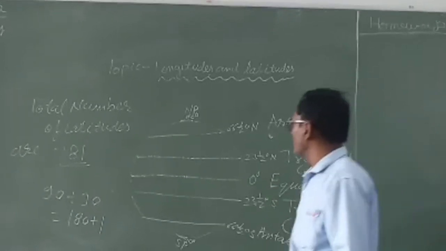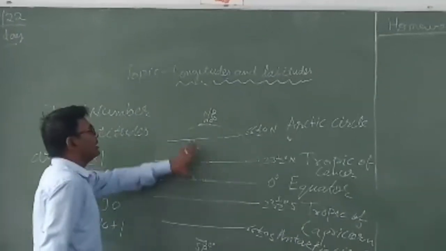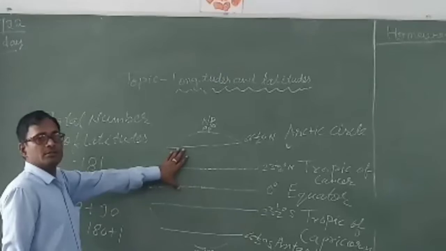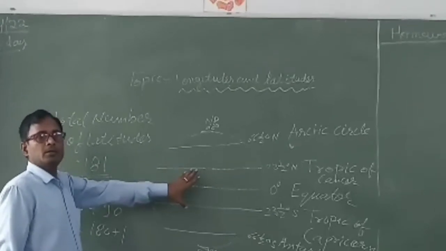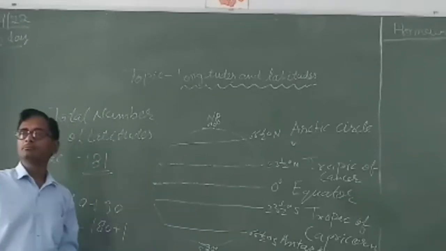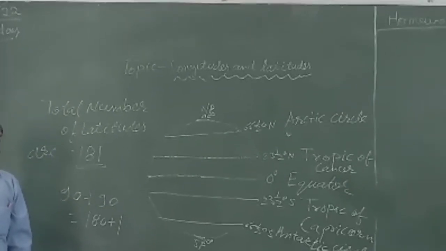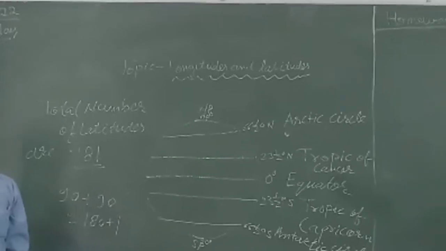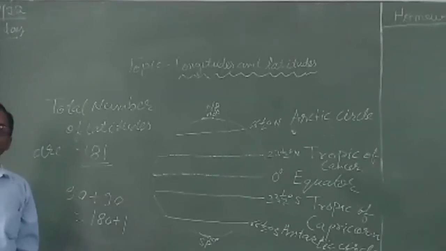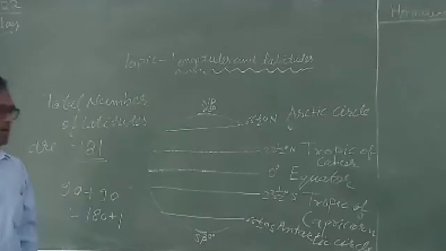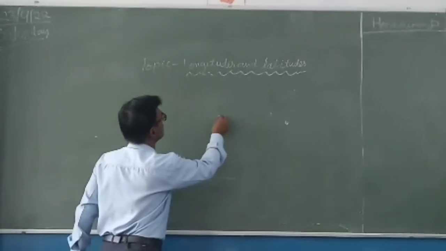So all these major latitudes and a total of 181 latitudes are drawn as imaginary lines on the globe. Clear this concept? Yes, sir. Now suppose that this is a globe.